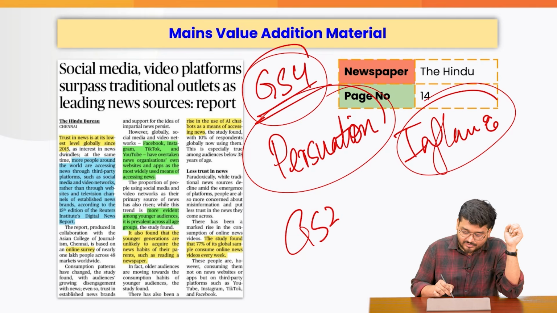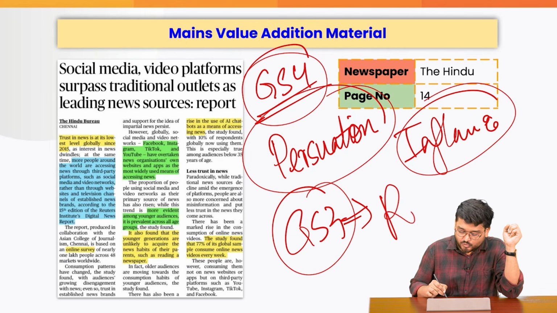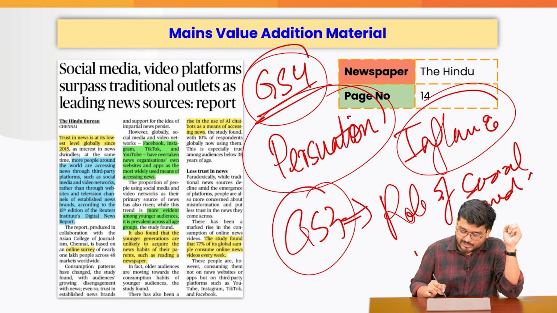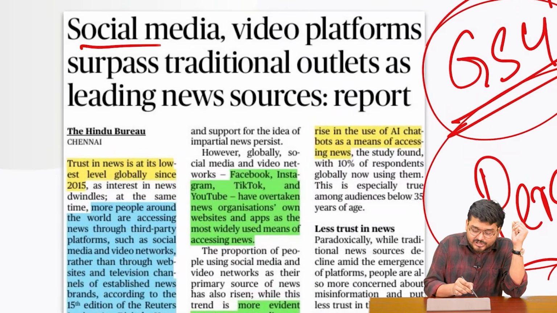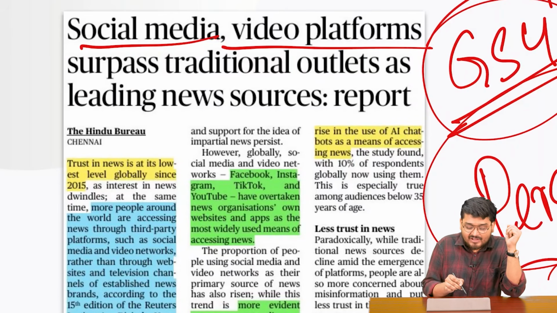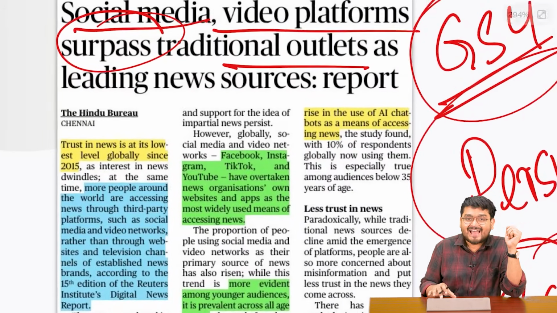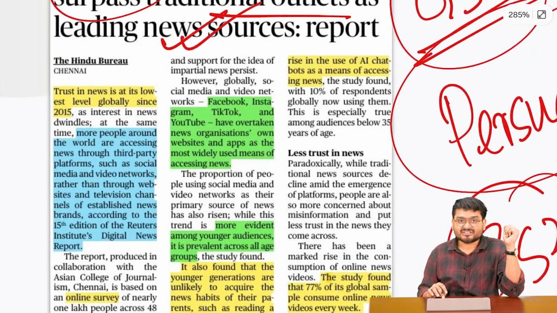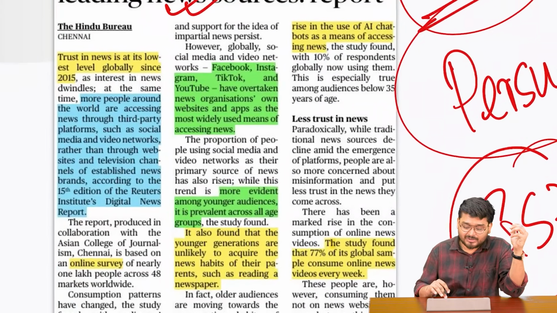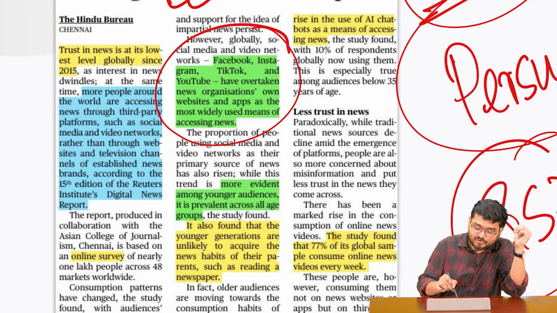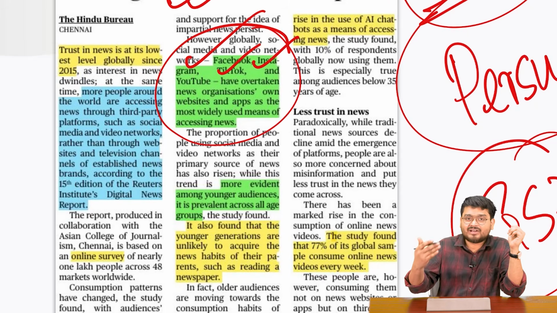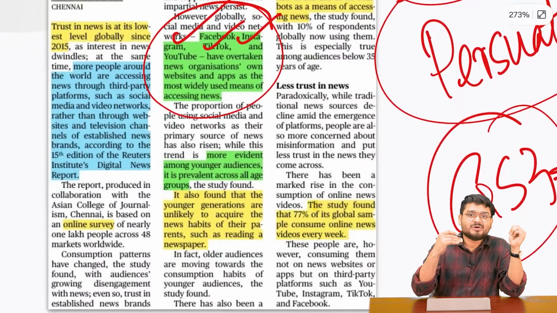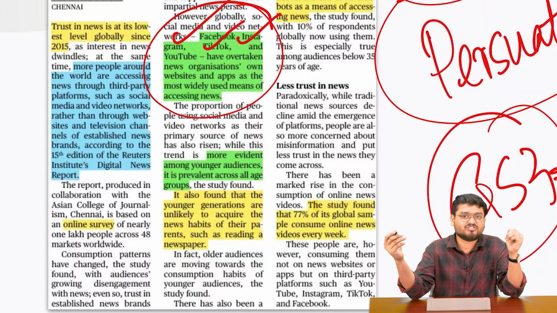For GS3, you have the topic of role of social media in internal security. So let us understand why. Social media and video platforms have actually surpassed traditional outlets as leading news resources, because right now the youth would prefer more news that they can see from Facebook, Instagram, TikTok, and it has widely surpassed the traditional mode of news reading, that is newspaper reading.